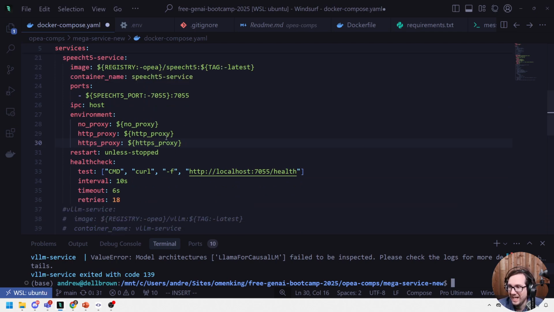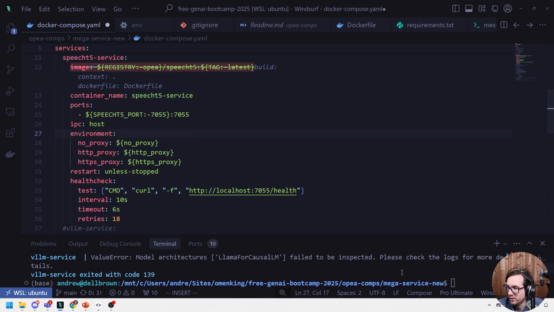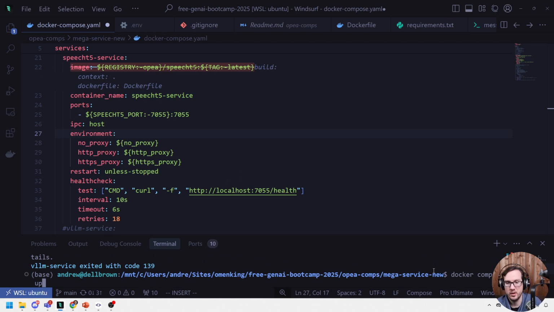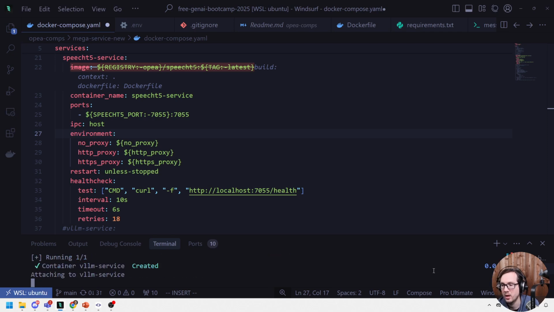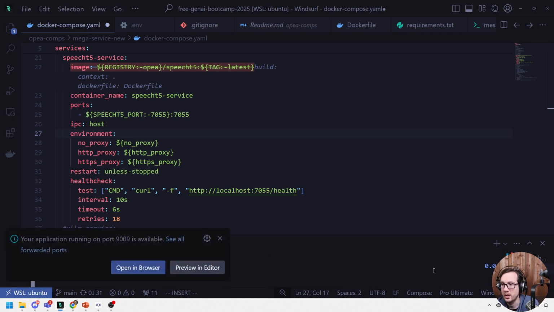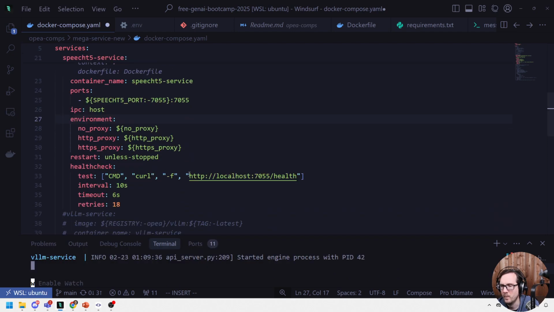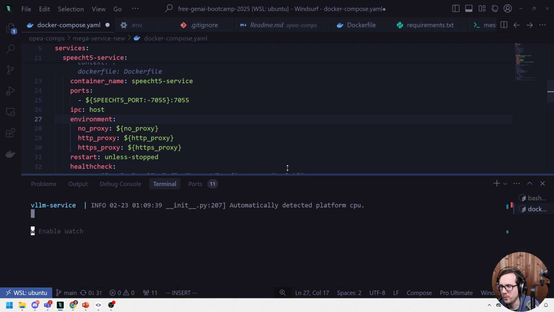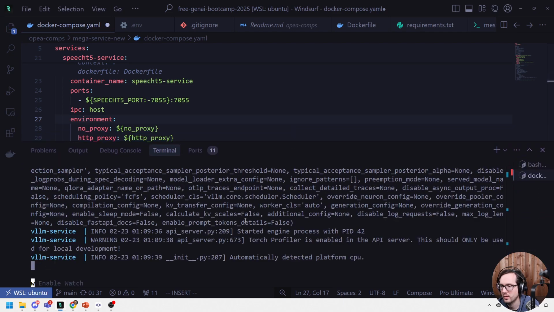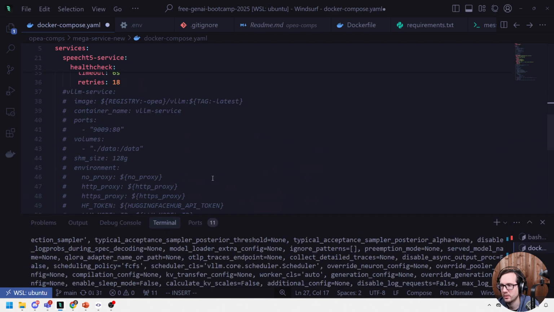Now that we have this, let's go ahead and just start it up. We're not passing anything to it, so it makes me think that the model is built and contained in this. Some of these models that aren't LLMs, that's just how they are. It might actually be packaged with it here. We'll hit up and see if it can pull it. It says it's running, and port 9009 is available. I didn't set port 9009, so I'm not sure why it said that port in particular.